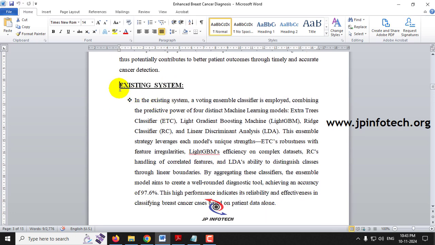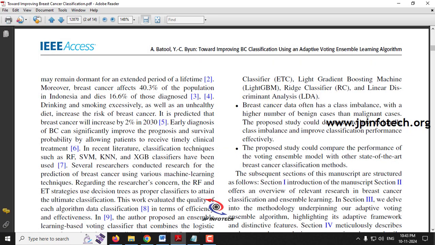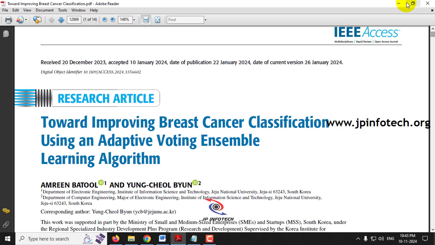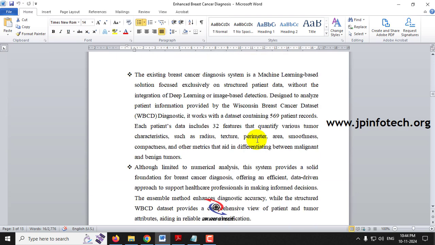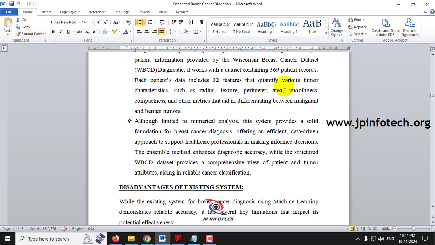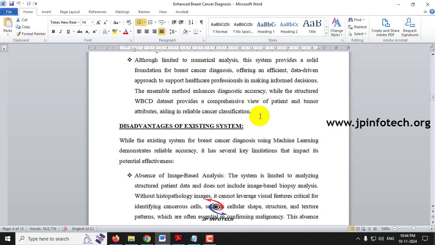Coming to the existing system, we are going to take the base paper as the existing system, and those details are described, where they have used four distinct machine learning models: extra trees classifier, light gradient boosting machine, ridge classifier, and LDA, linear discriminant analysis. The existing system does not use the deep learning part; they have used only the machine learning part with the features of the WBCD dataset, and those details have been summarized in the existing part.